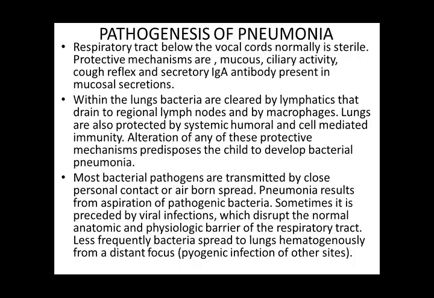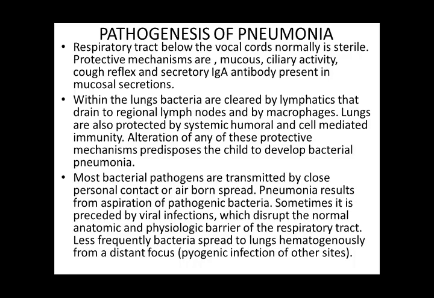So when bacteria enter the lungs, first of all the mucus tries to clear them. Mucus moves upwards with the ciliary activity, or if a foreign body gets in, there is the cough reflex, and the secretions contain secretory IgA, which is protective against infection.